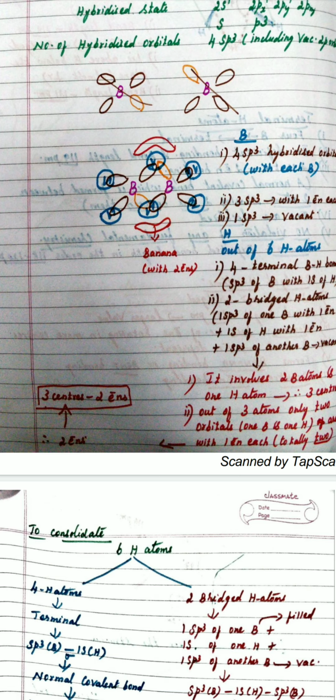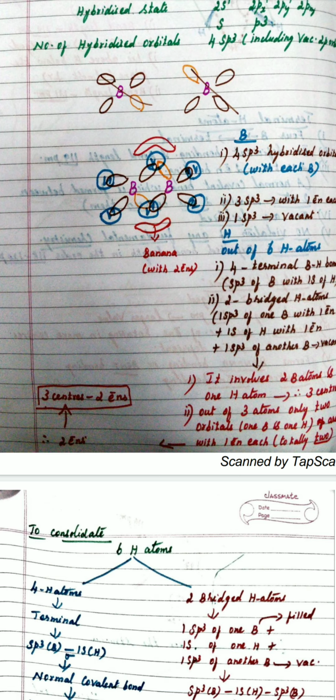Since it is not a normal covalent bond, with fewer electrons rotating in more than 2 centers, it is not a normal covalent bond. The electron tends to rotate around within an area. So within a stipulated area, it forms a banana bond.